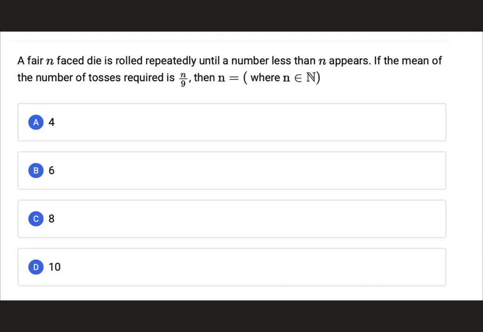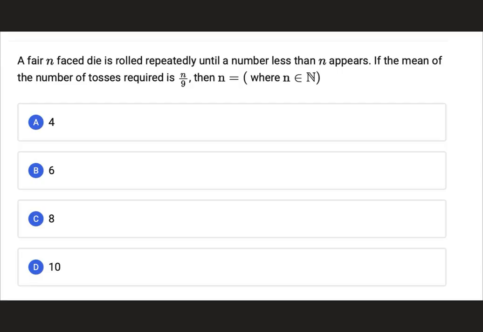A fair n face die is rolled repeatedly until a number less than n appears. If the mean of the number of tosses required is n by 9, then what is the value of n? Guys, ये relatively ना इतना easy question नहीं है, तो ये CET में I will solve at the end. Okay, or I'll take an intuition for this.